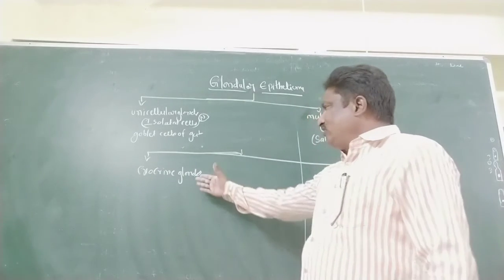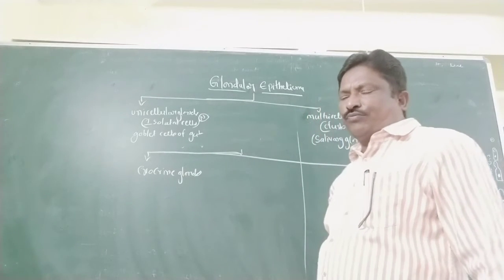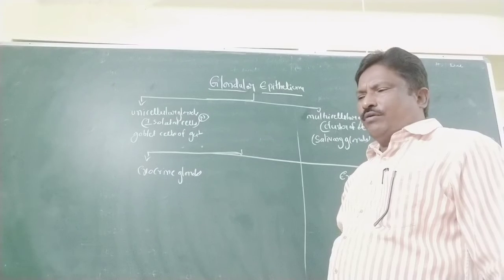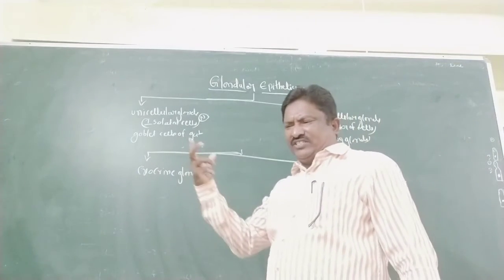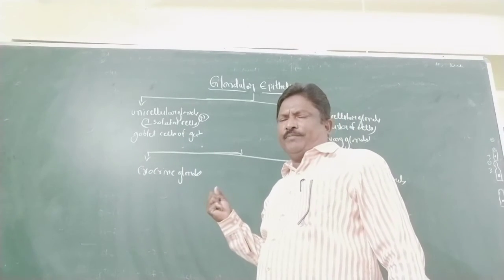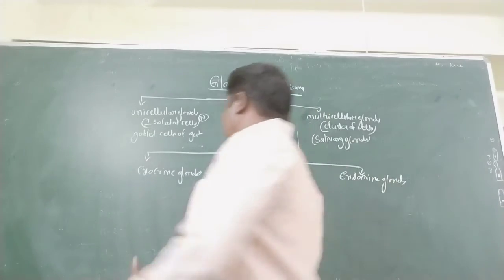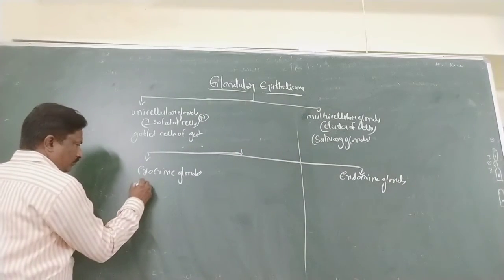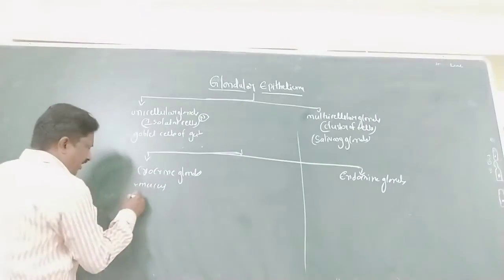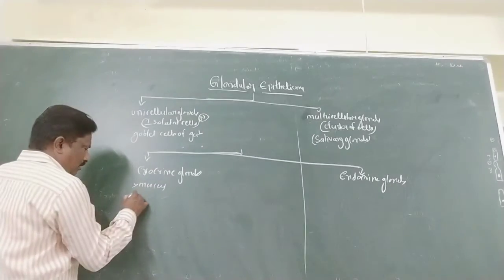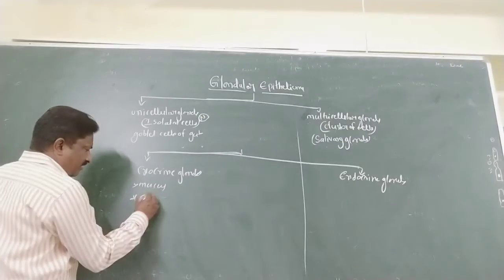Exocrine glands, best examples: most of the enzymatic glands, mucus secreting glands and salivary gland.